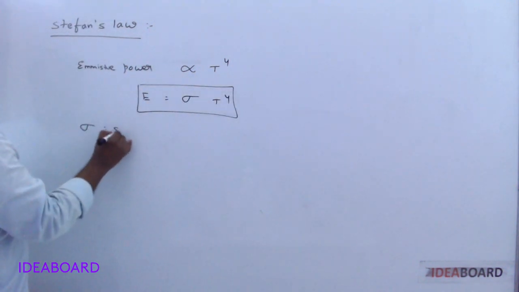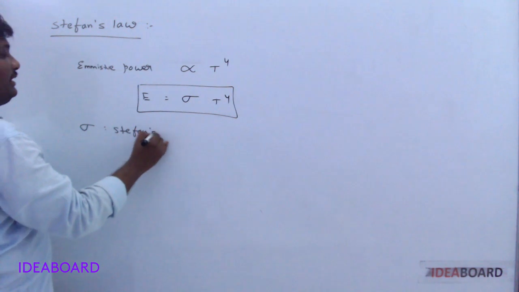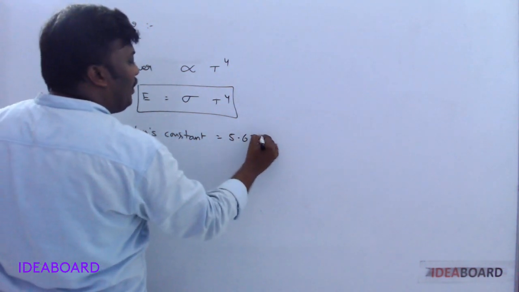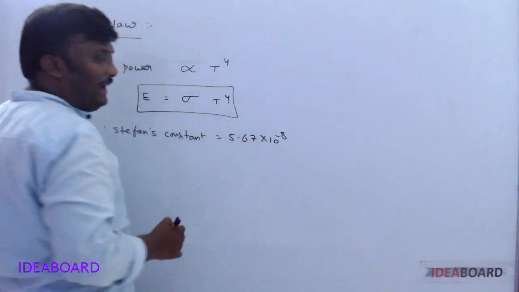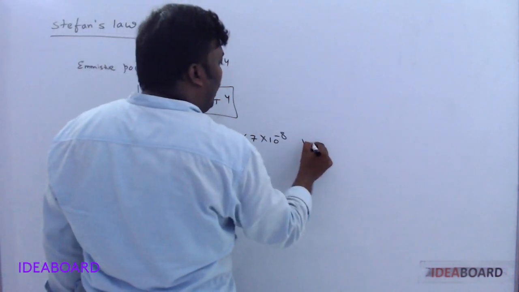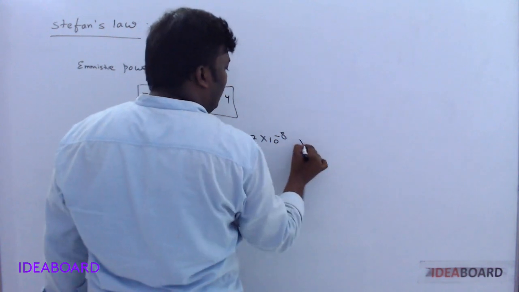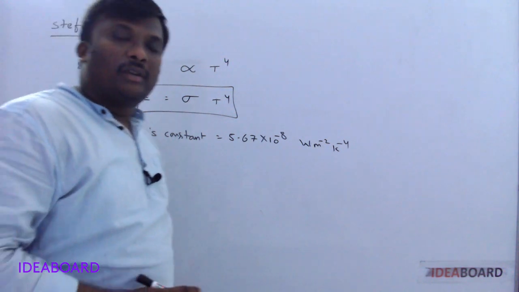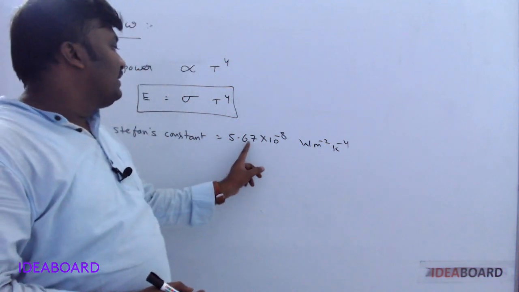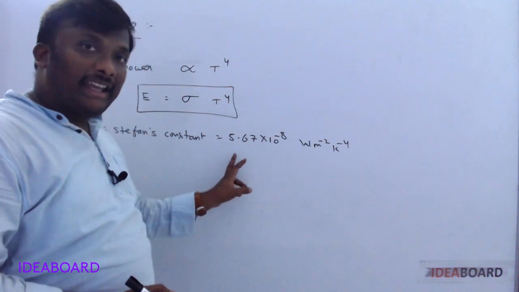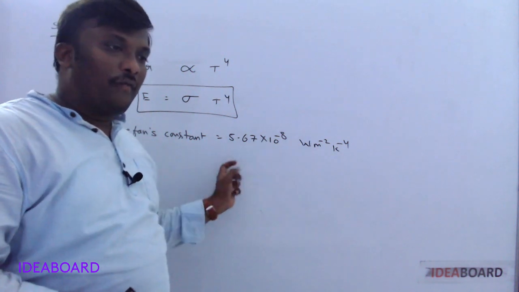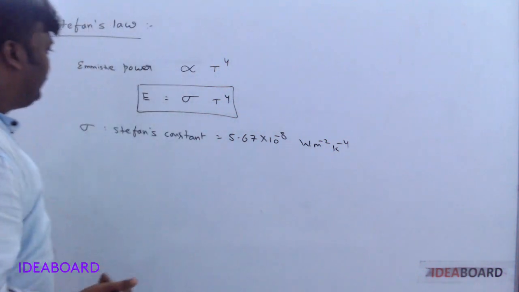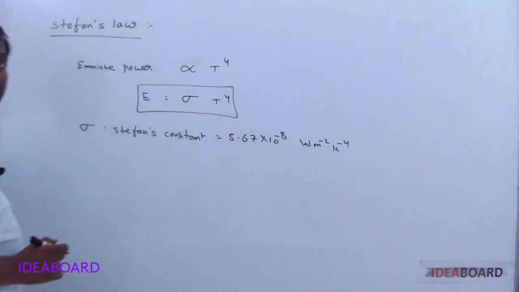Here sigma is Stefan's constant and its value is 5.67 into 10 power minus 8 watt meter power minus 2 Kelvin power minus 4. It is easy to remember the value: 5, 6, 7, 8 coming. Again 5, 6, 7, 8. So 5.67 into 10 power minus 8 watt meter power minus 2 Kelvin power minus 4. This is for the emissive power.